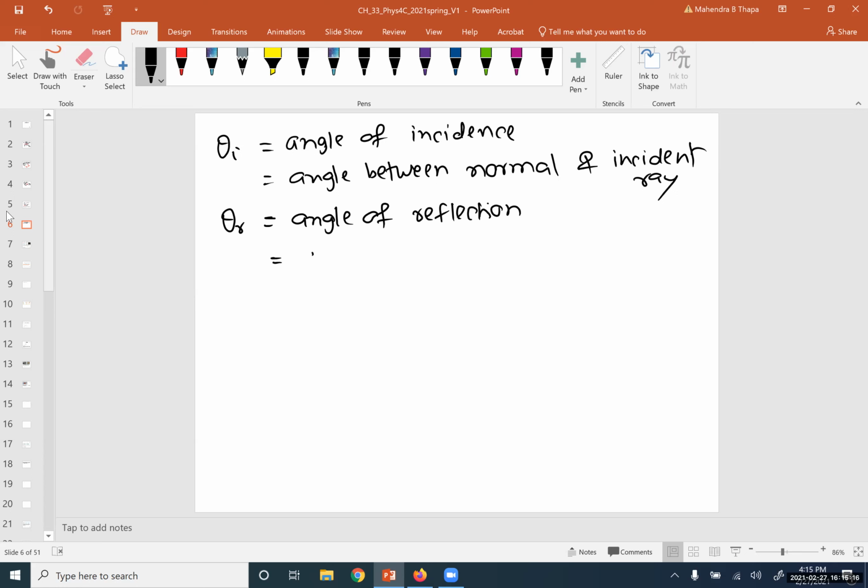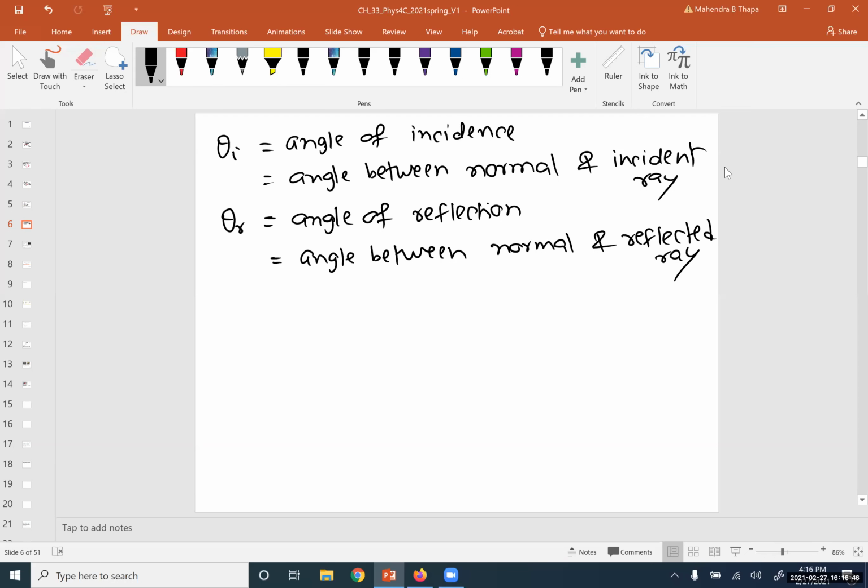So from the picture, this is the angle between the normal and the reflected ray. Okay. So the law of reflection is this: theta I is always equal to theta R. Okay, this is one law of reflection.